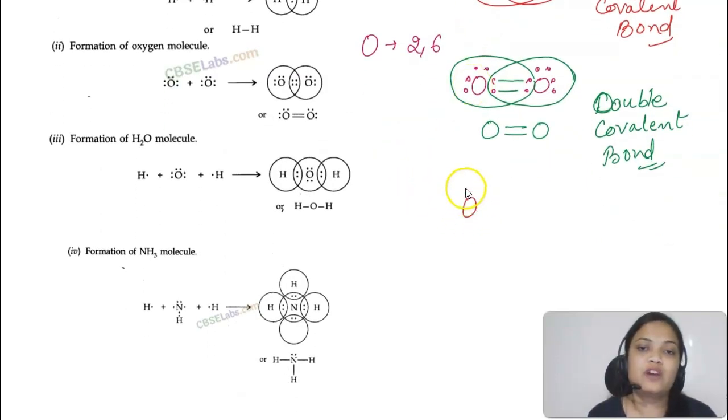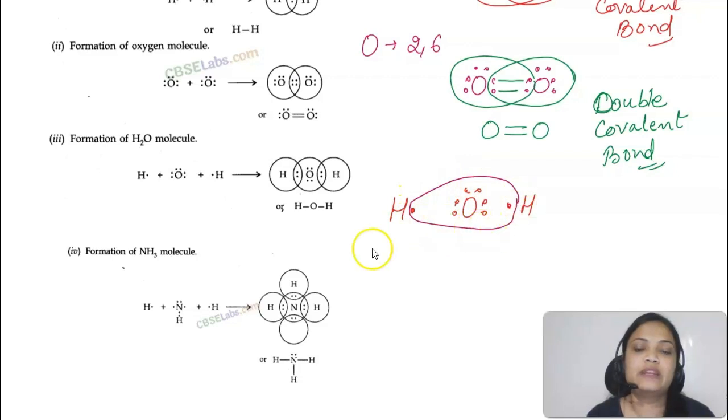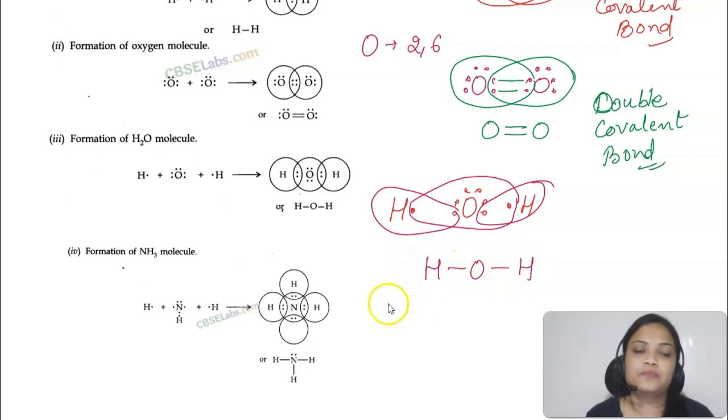In the case of water, you have oxygen having 6 electrons. So this is hydrogen and this is hydrogen. Now oxygen will be getting 1 electron each from the hydrogen atoms to complete the octet, and hydrogen will be sharing 1 electron with the oxygen. Okay, like this, one here, one here. So you will get 2 single bonds in this case.